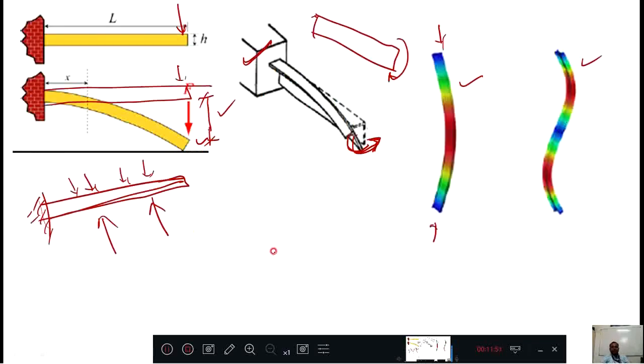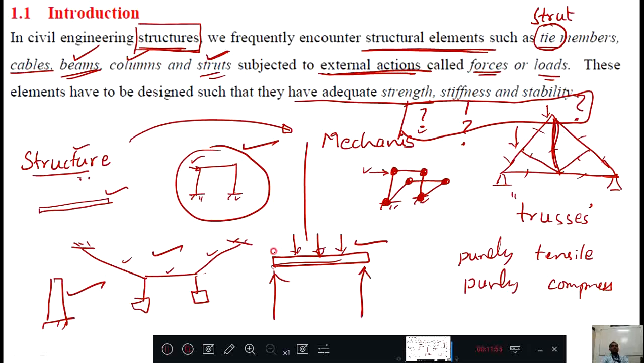Okay, this is all introduction to strength of material. You can read it again. In civil engineering we have many types of structures. We frequently encounter structural elements, of course, and structural elements are like tie members, cables, beams, columns, struts, etc.